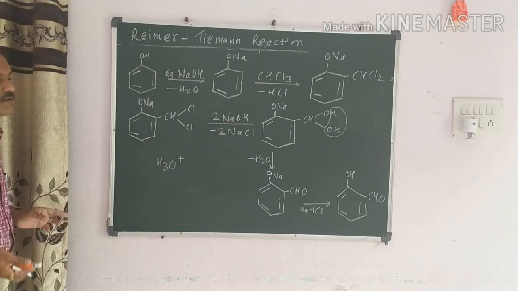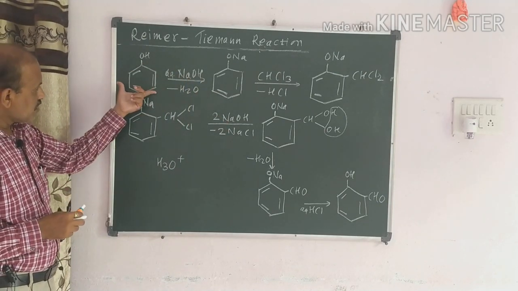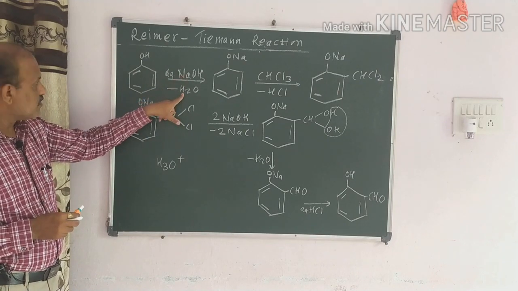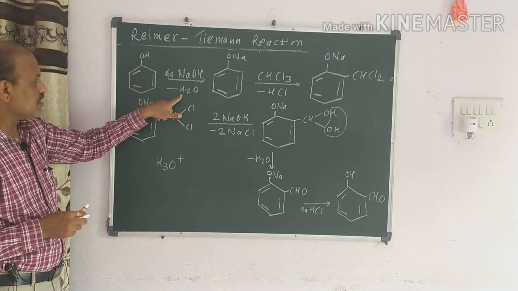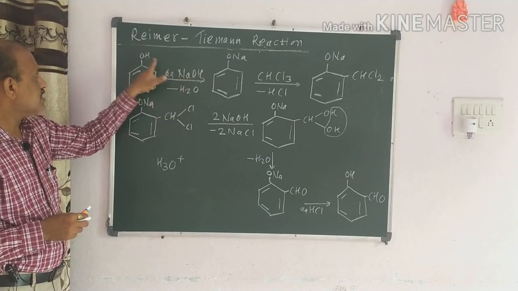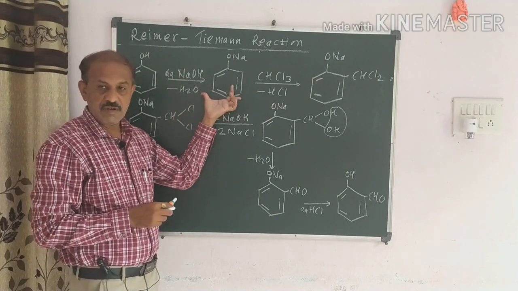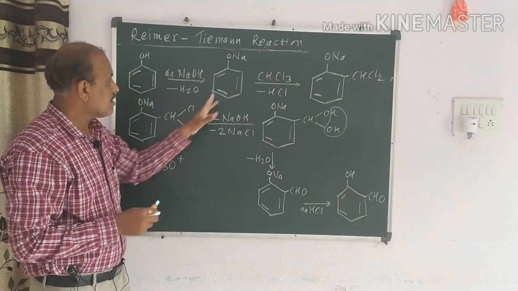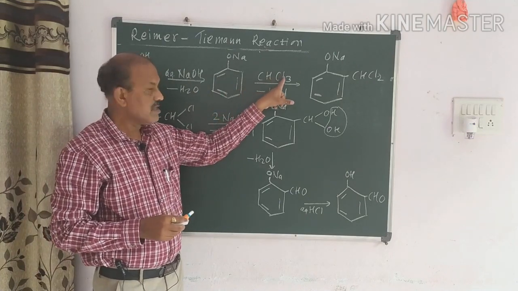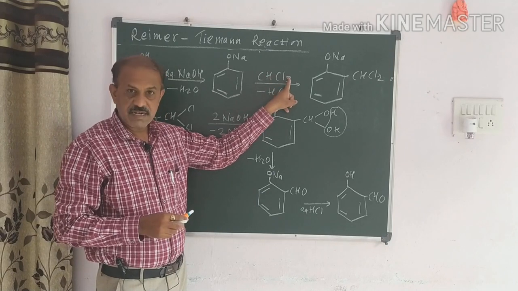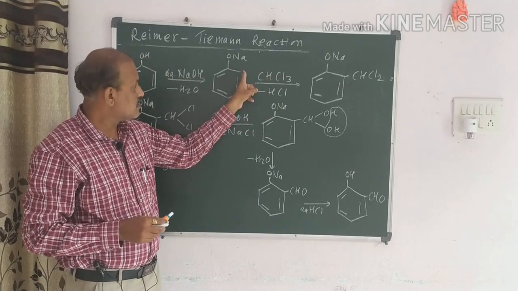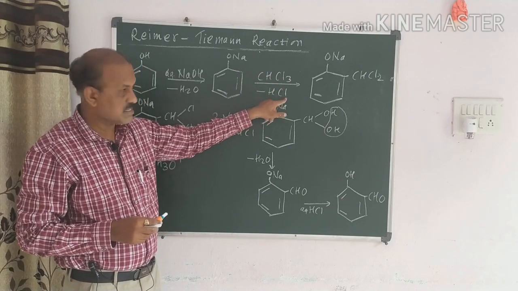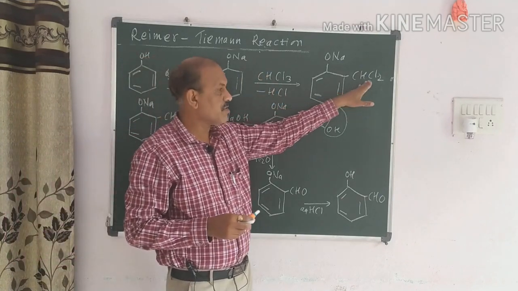I want to make it once again. When phenol is reacted with an aqueous solution of NaOH, this H and OH get combined. There is a formation of H2O and Na is attached here. So in this way there is a formation of sodium phenoxide. Now this sodium phenoxide reacts with CHCl3, that is chloroform. This chloroform is attached here by liberating one hydrogen and Cl. There is a formation of HCl as a byproduct. We get the compound just like this.